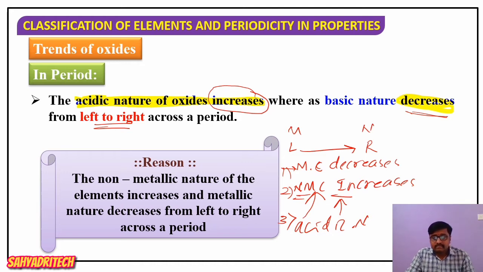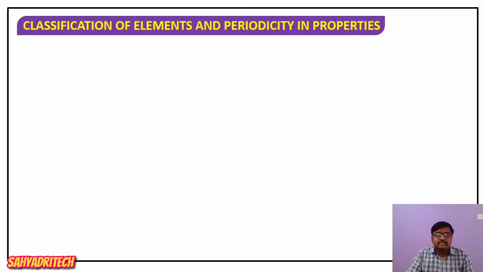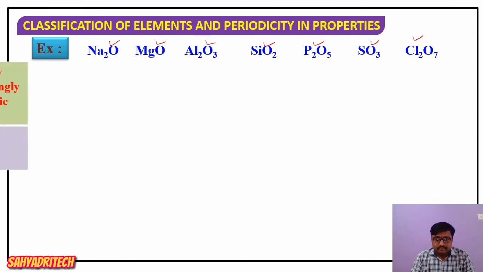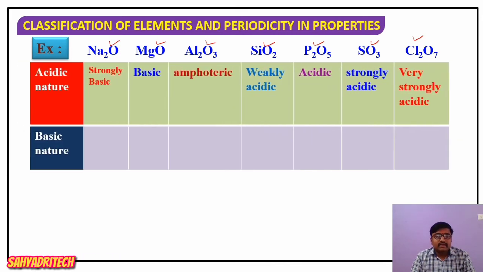Now further, let me consider an example of oxides of different group elements. First, sodium oxide, Na2O, magnesium oxide, aluminum oxide, silicon dioxide, phosphorus pentoxide, sulfur trioxide, and chlorine heptoxide, Cl2O7. These are oxides of elements belonging to different groups. Now if I consider along a period,